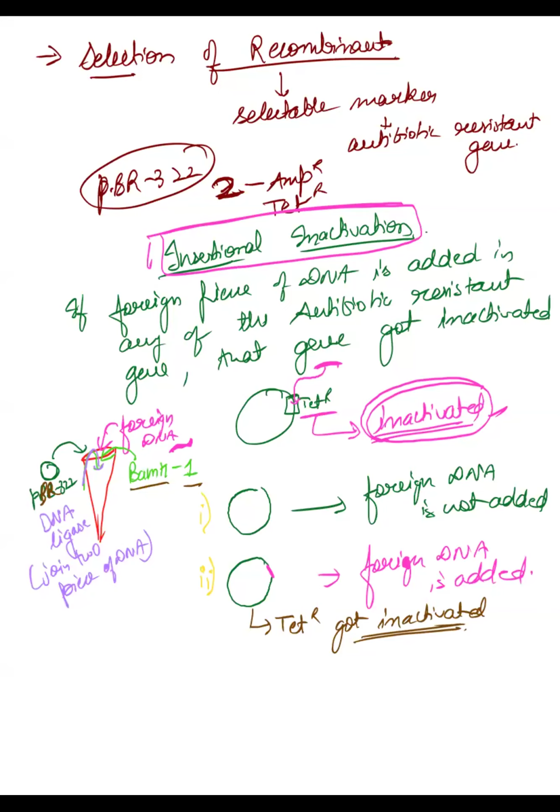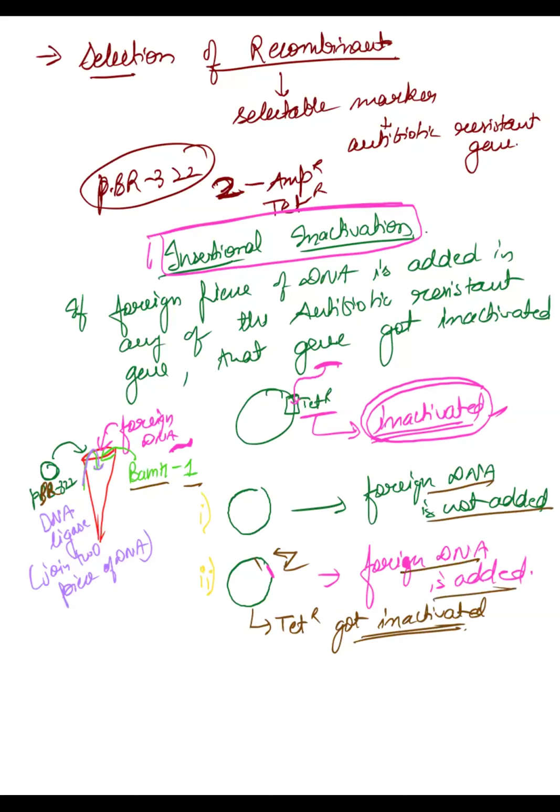And the fourth thing is DNA ligase, which helps to join these two pieces of DNA. To join them, we require DNA ligase. Now see what happens. There could be two possibilities. One possibility is that in the vector, the foreign piece of DNA is not added. The second possibility is that the foreign piece of DNA is added into it.